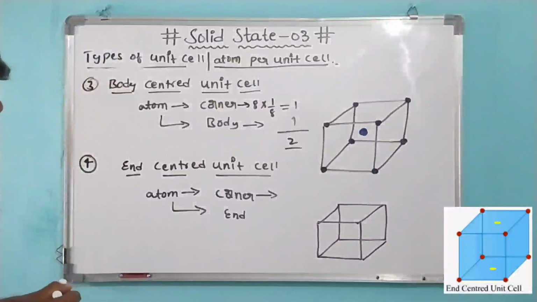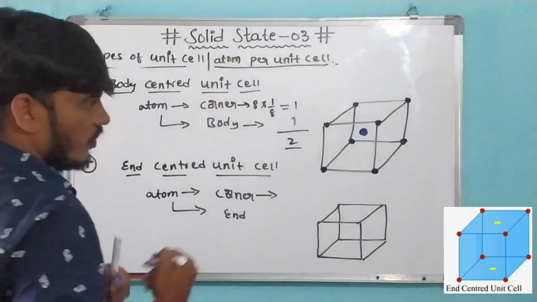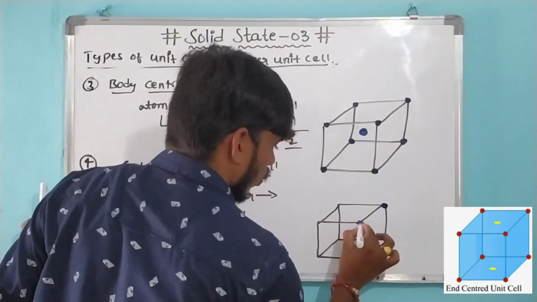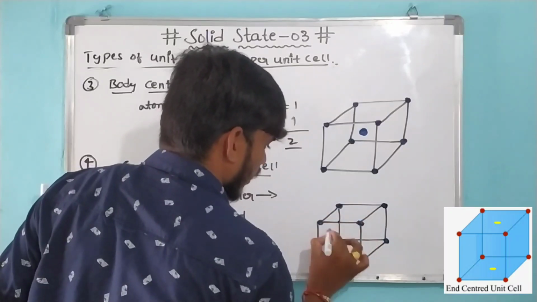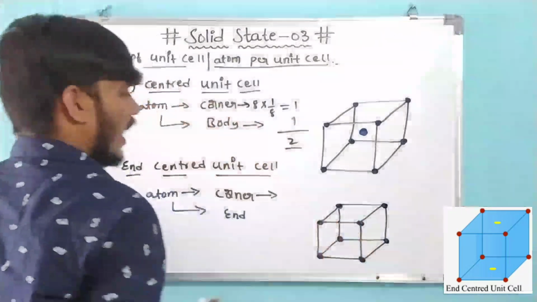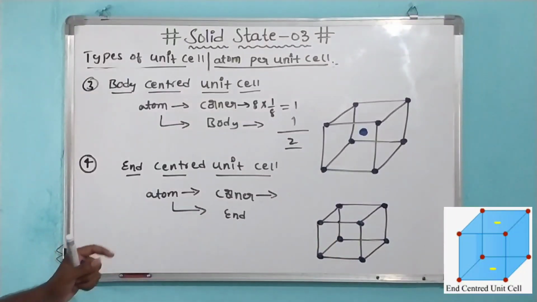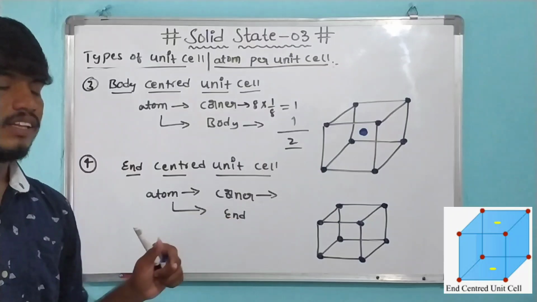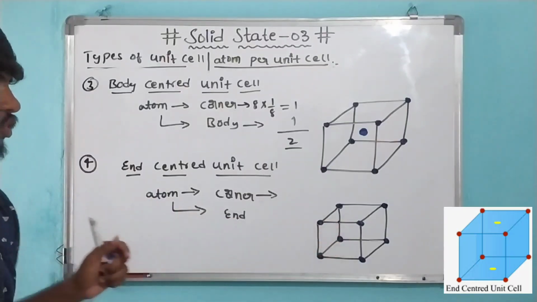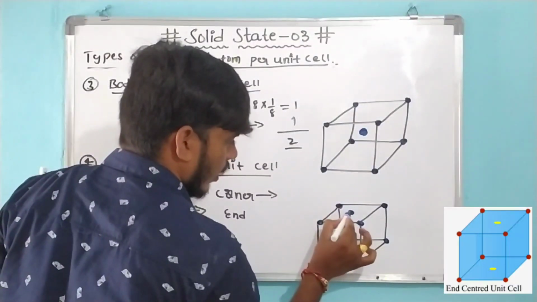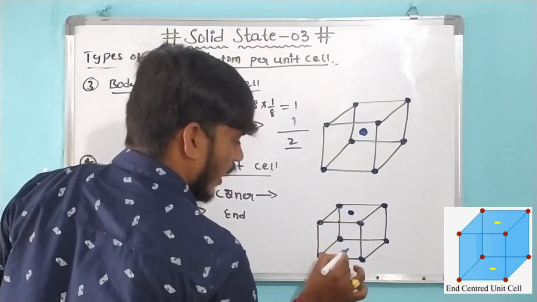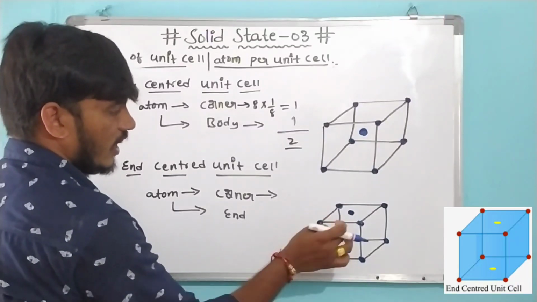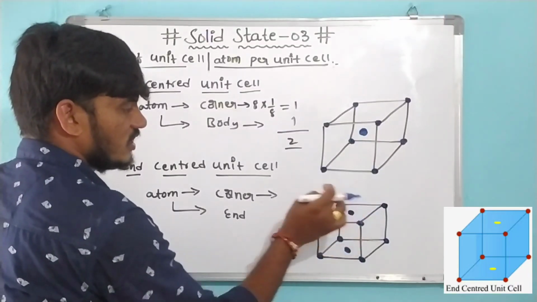In the end centered unit cell, atoms are present at the corners. This is the 8 corners: 1, 2, 3, 4, 5, 6, 7, 8. 8 atoms are present at the corners, and end centers. You have to assume that 2 end points are present in this cube. The top of the face is one end point, and the bottom of the face is another end point.